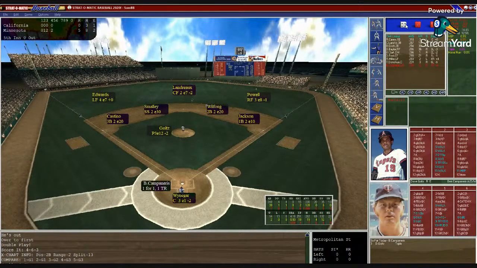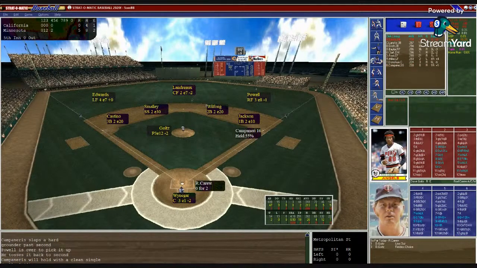So Waniger sets in the target. Dave Goltz looks in. Here's the pitch to Campaneris. Tripled his last time up. Single for Campaneris. So Campy with his second hit. Angels trying to fight back in this. Dave Goltz has been more than impressive. Waniger puts down the target, sets in. Goltz from the stretch. Runner on first and nobody out. Here's the pitch to Carew. Carew, fly ball to center. Landreau's there. Comes in, makes the catch. And one out in the fifth.